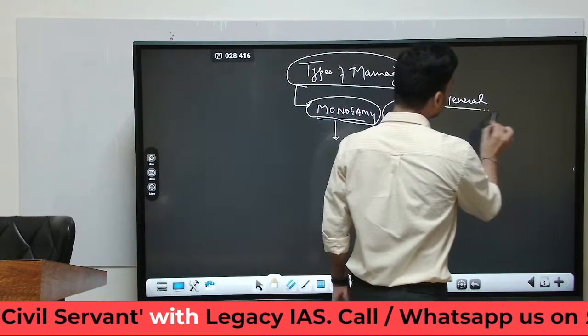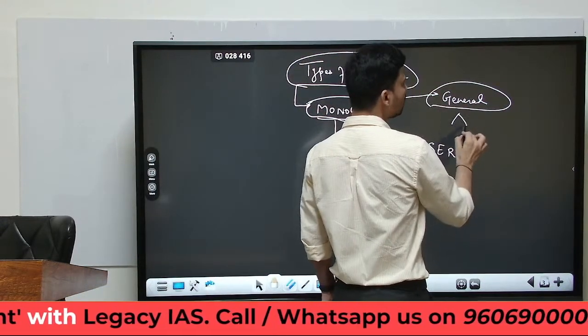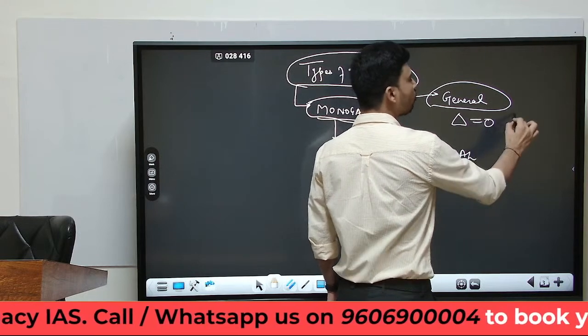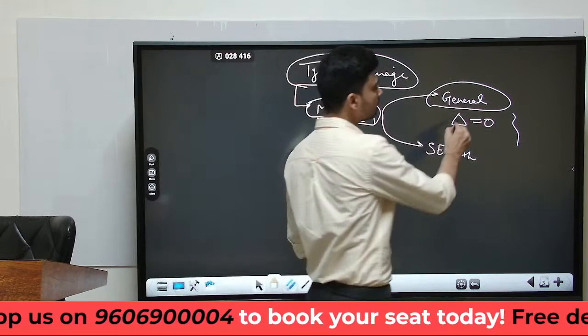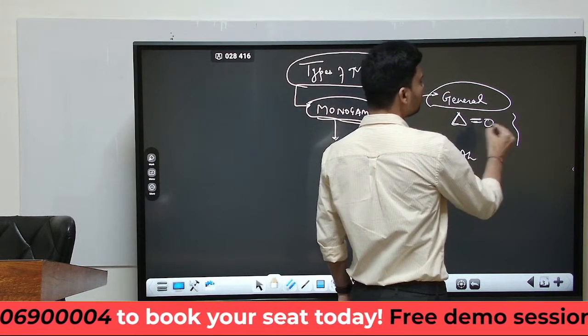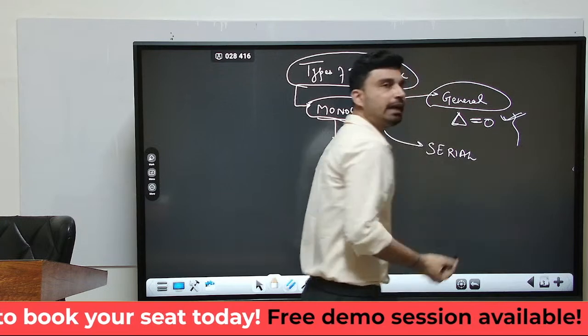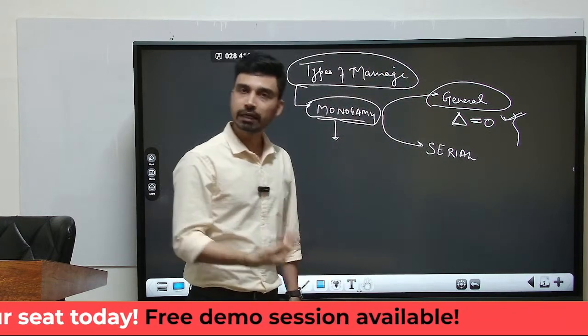Now in general monogamy, what happens? The marriage is always between two individuals. It is permanent in nature and it never breaks. That means if a male is marrying a female, this marriage lasts till the lifetime of both or any of the individuals.